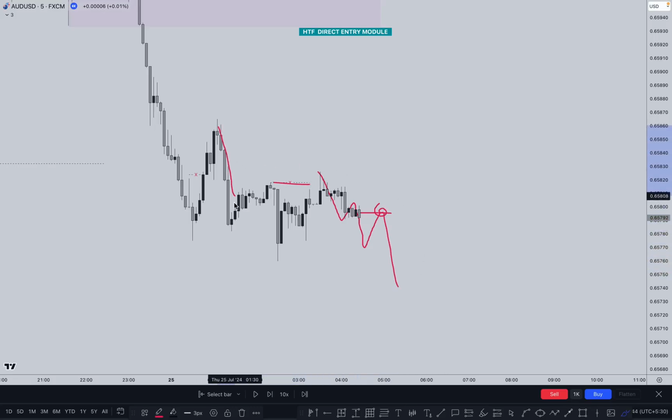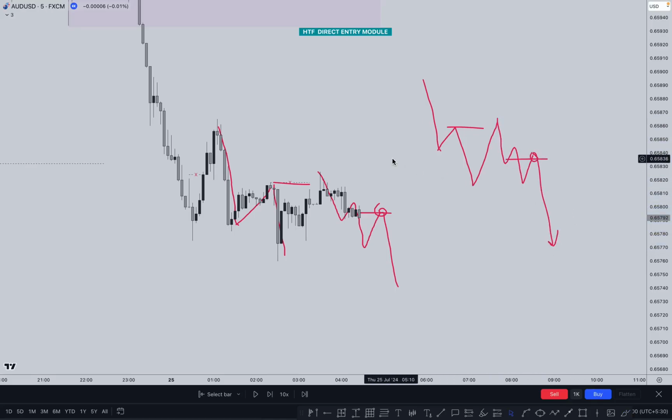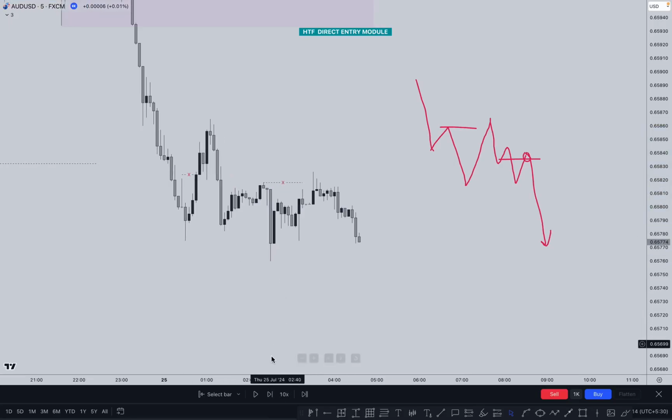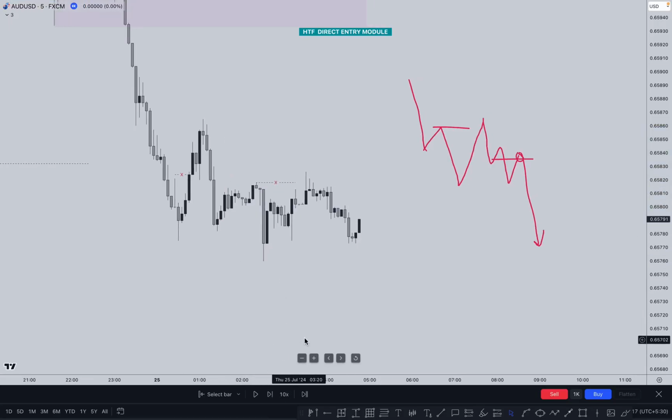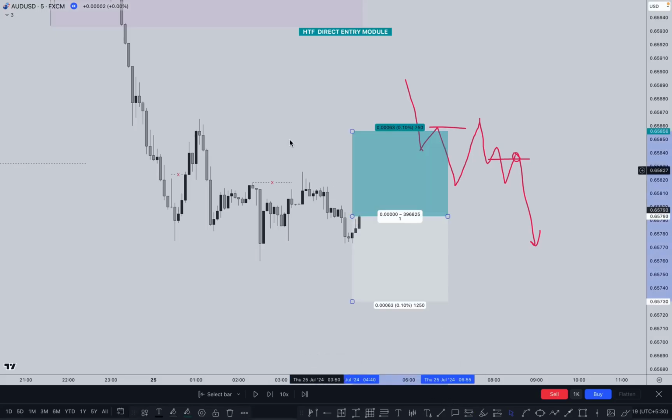Why is this the inducement? Because this is impulse and this is the corrective phase, again an impulsive phase. That means this structure looks like this, so this is the inducement. Once market takes out this one, creating a structure like this, mitigation and sell. This is a very simple way for the sell setup here. So let's see what happened next and how we can enter in this case. Market created one more pullback here and market is trying to go higher. In this case, we are planning for the sell at this point and put the stop loss just above the high.